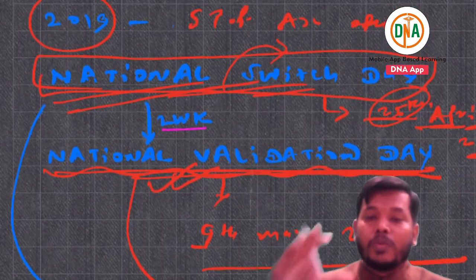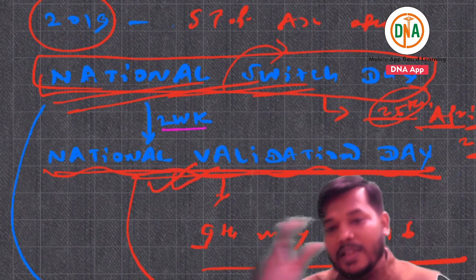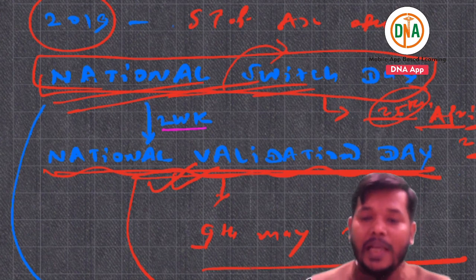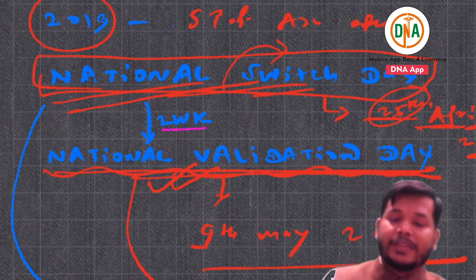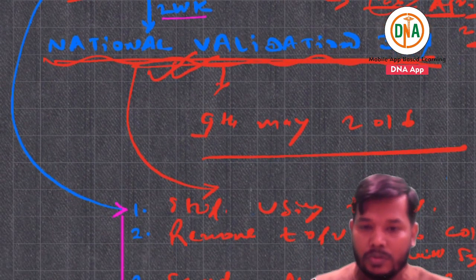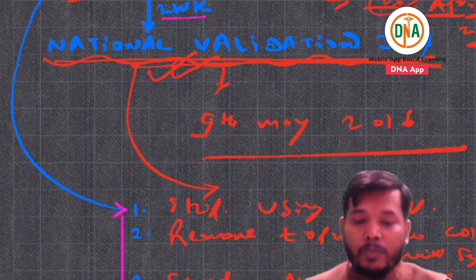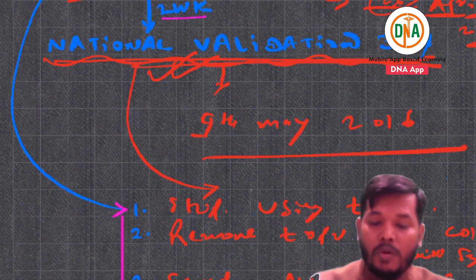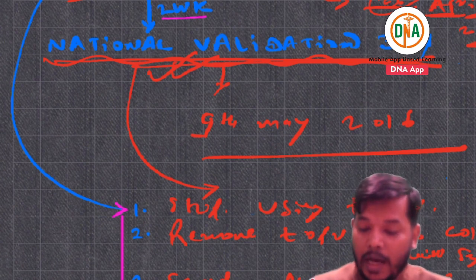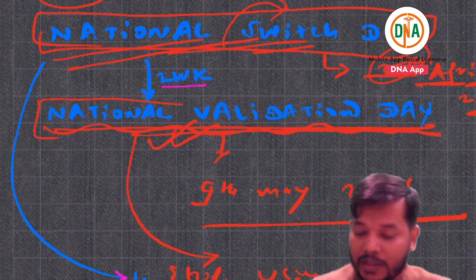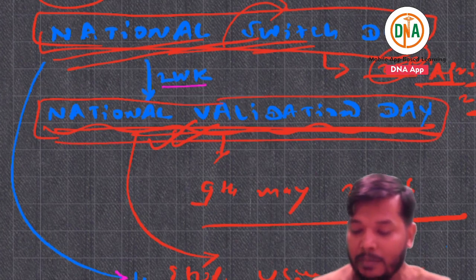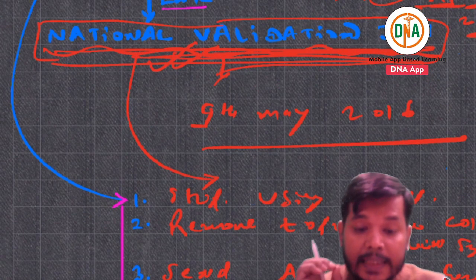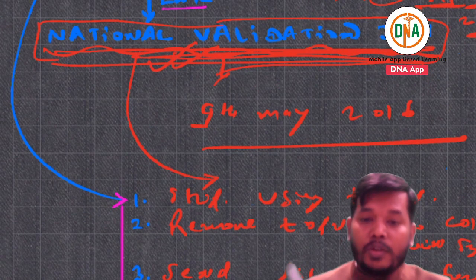Switching means you stop trivalent and start bivalent, and whatever remains in the cold chain system is sent for disposal, so that you are able to reach national validation. National validation means declaring the country trivalent OPV free.